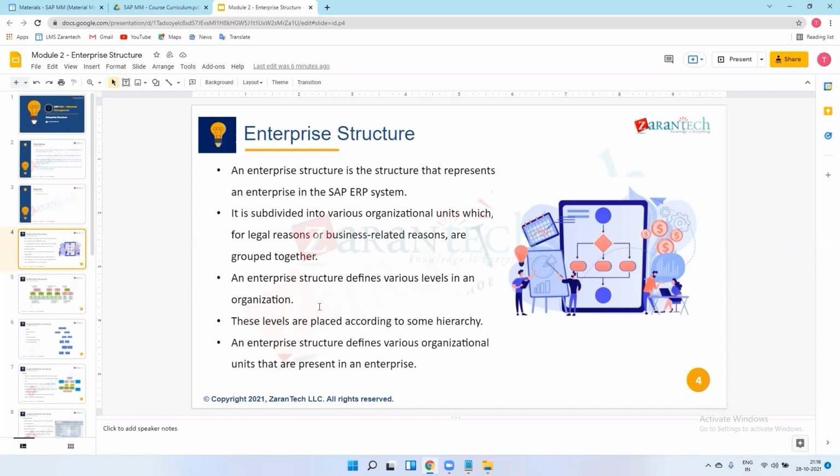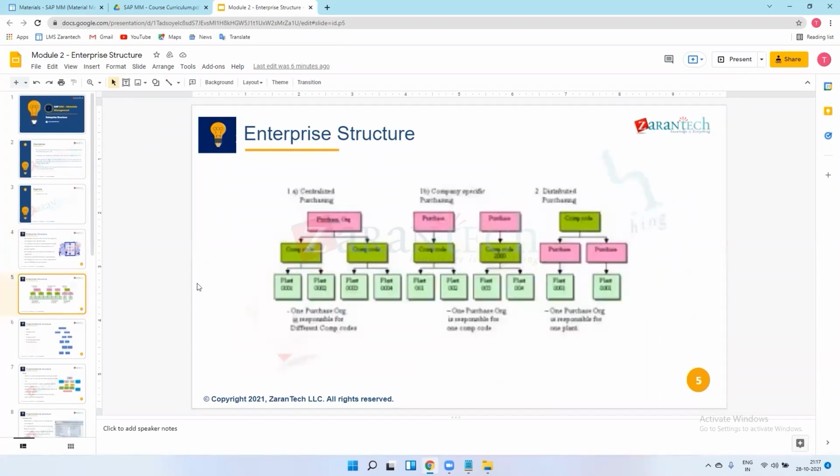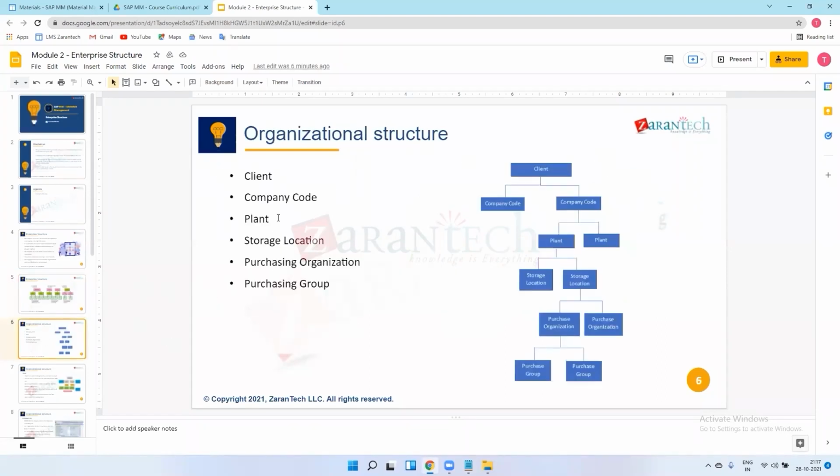In the enterprise structure, we define various organizational units that represent an enterprise. Enterprise structure means industry structure, organizational structure, or business structure. These enterprise units may relate to finance, legal matters, supply chain, or purchasing activities. We will just ignore this slide.